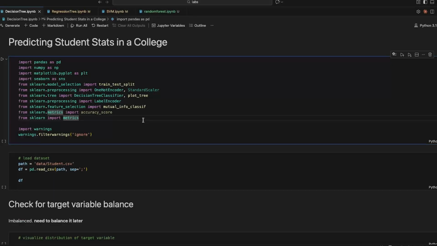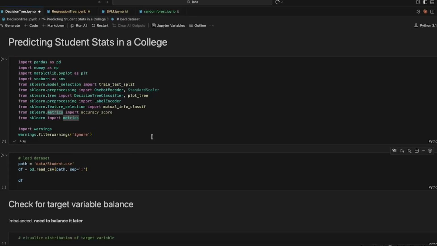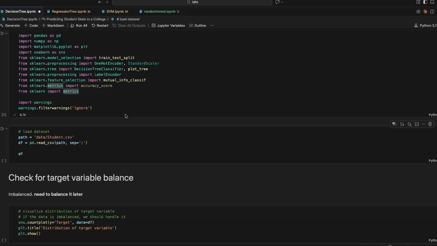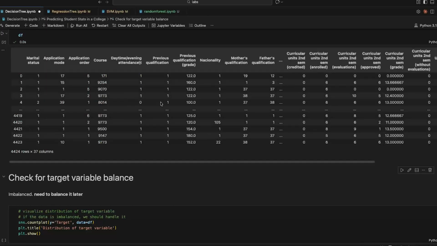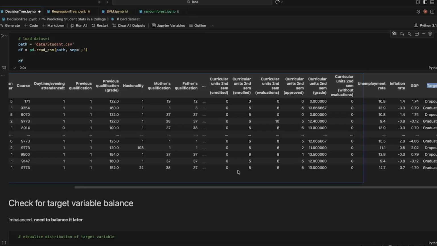And let's go through the code here. I'll just skip the parts already seen in the previous videos, since we know that already. Alright, so the imports, let's load our data set. You can see here we have 4,424 rows and 37 columns. Okay, our target is the column target. This data is designed for machine learning purposes, so that's why our column name is already target.